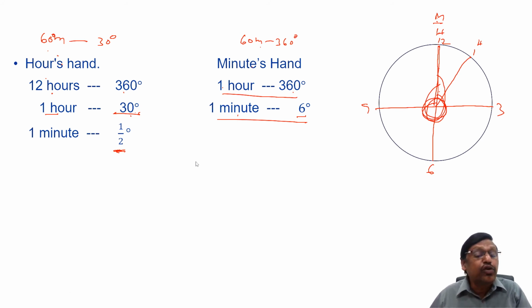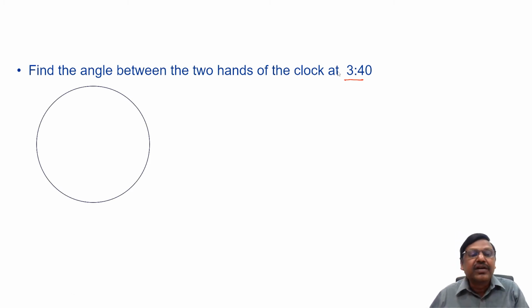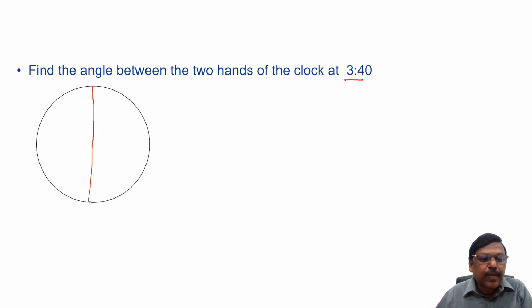Now, how do we consider the angle between the hands of the clock? Let's take an example. Find the angle between the two hands of the clock at 3:40. It doesn't matter whether AM or PM in a 12-hour clock, the hands will show the same. This is 12, 3, 6, 9. At 3:40, the hour's hand will be somewhere between 3 and 4, somewhere here. The minute's hand will be on 8, somewhere here. This is where the minute's hand will be.